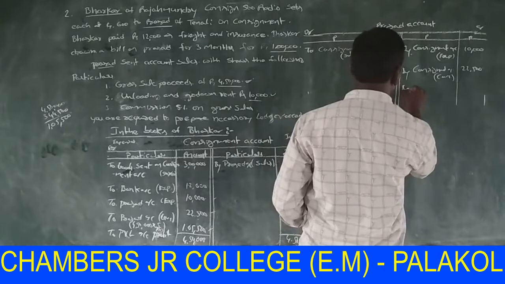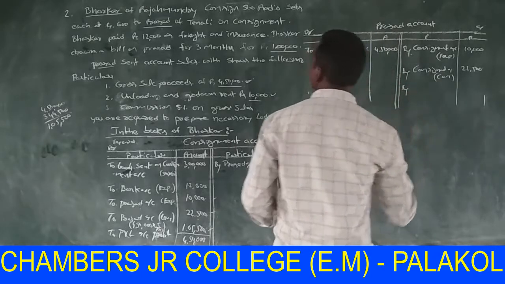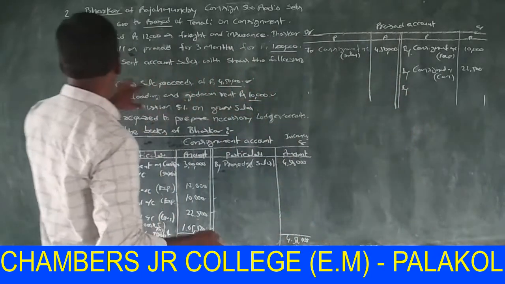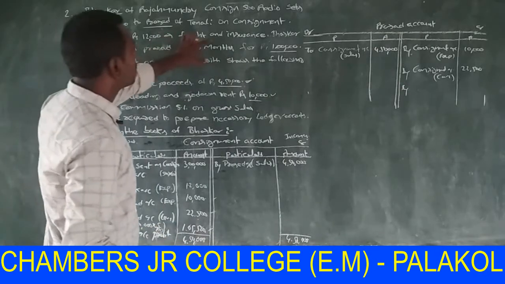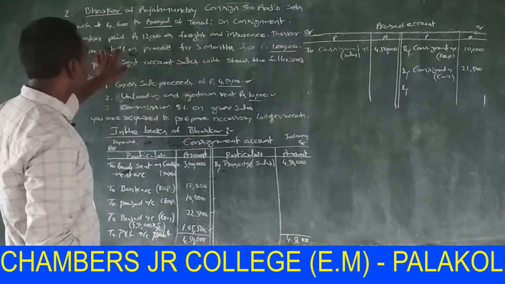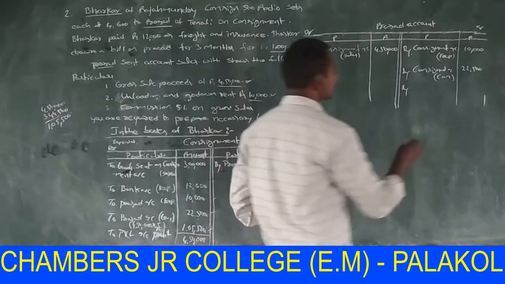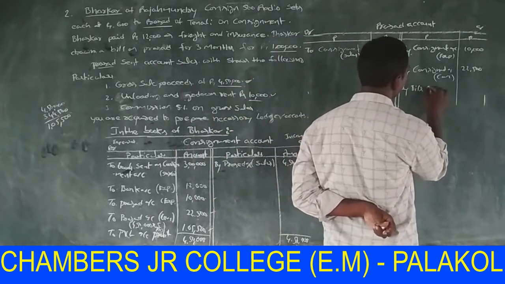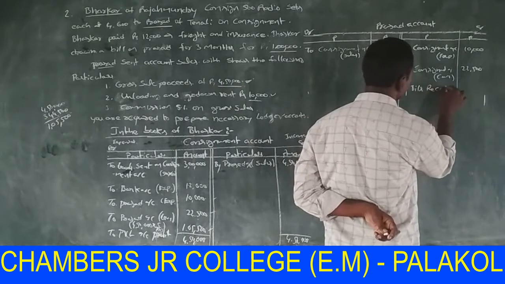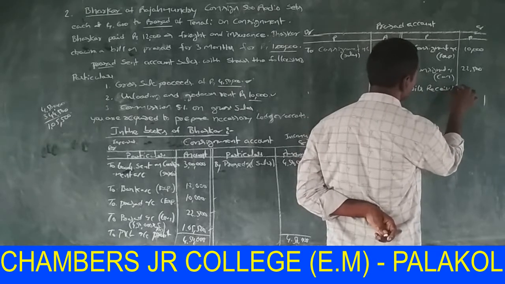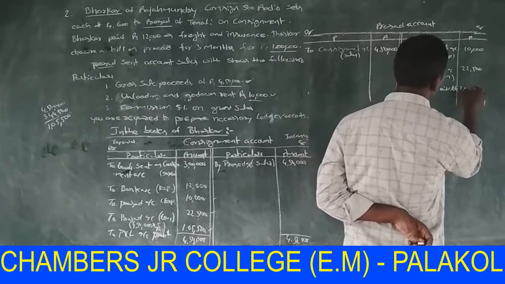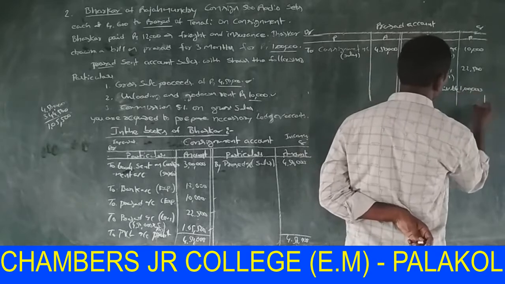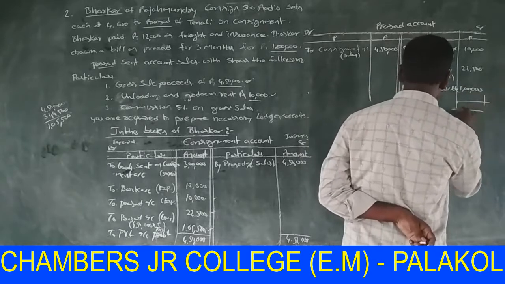What is the advance here? Bhaskar drew a bill. Here the advance bill, so by bills receivable, amount 1 lakh.